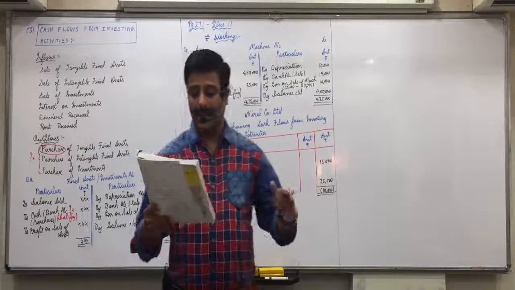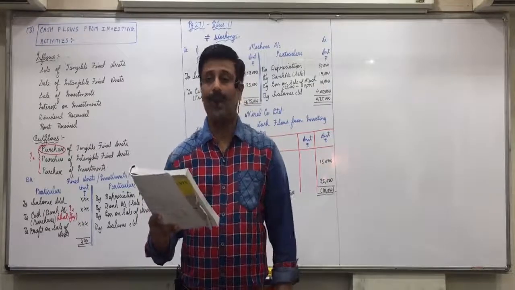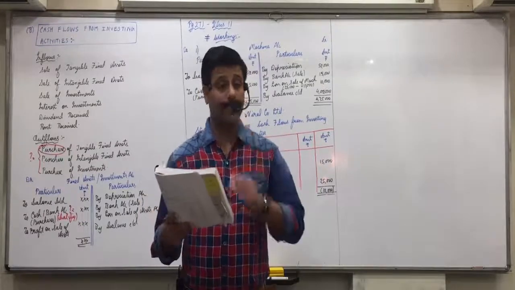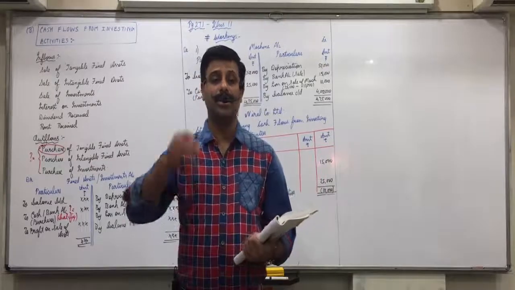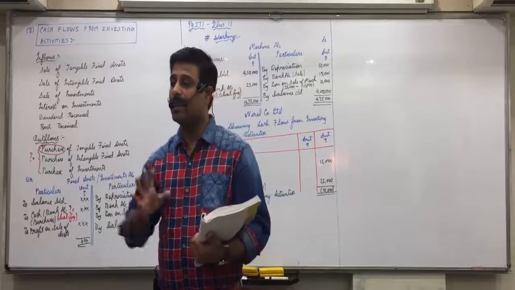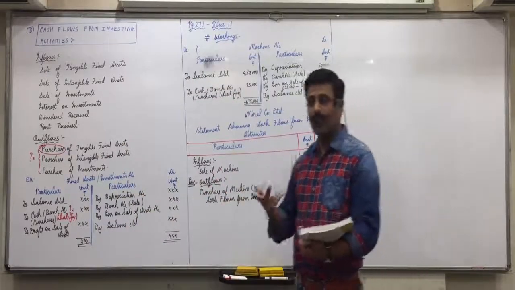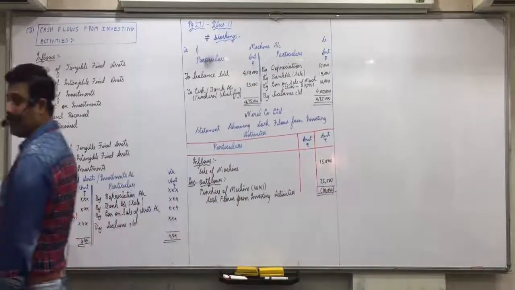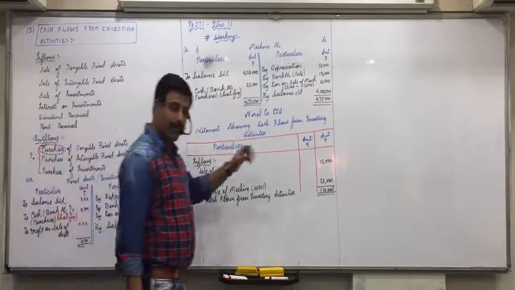And again we can find the purchases of furniture. Here it's quite obvious also. What is the opening balance of furniture? 12 lakhs. Closing? Closing is more, means purchases would definitely be there. Is everyone of you clear with it? So same thing, only two flows will be there, purchase and sale. First we'll make the ledger account and find the amount of purchases.